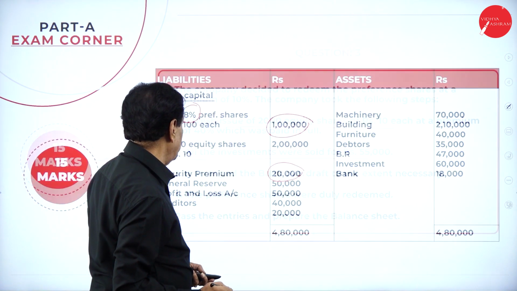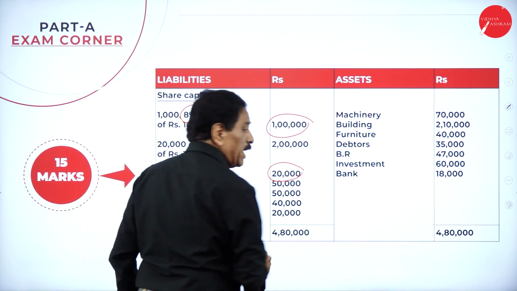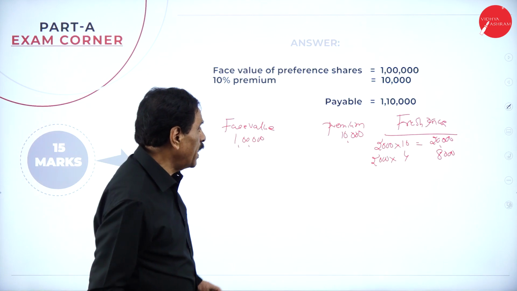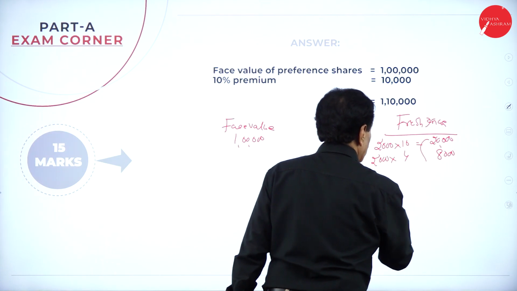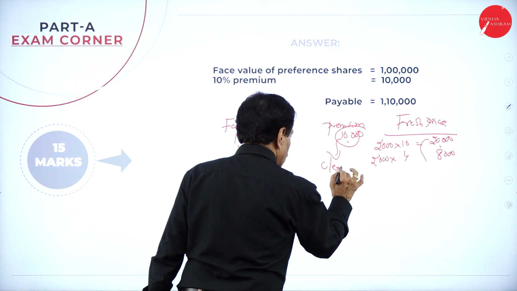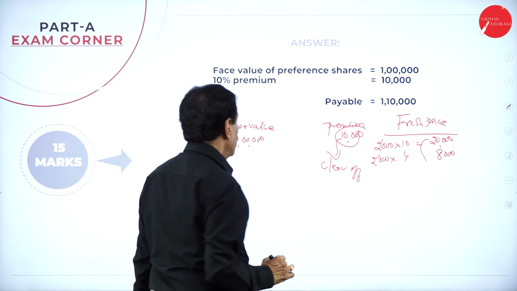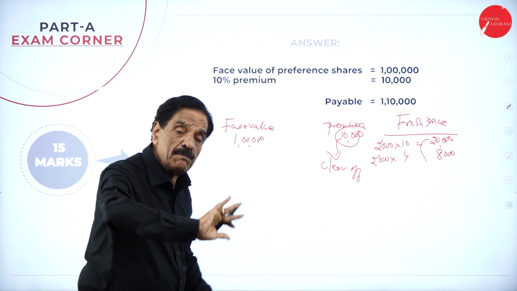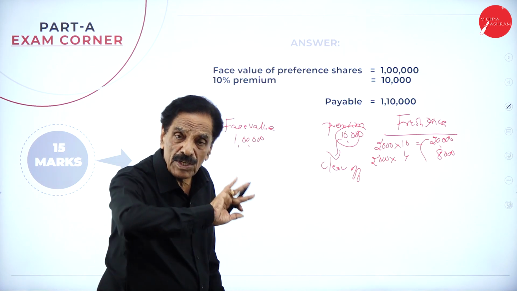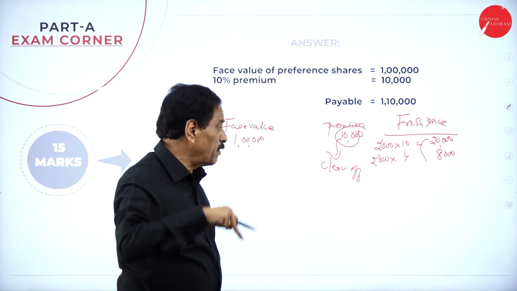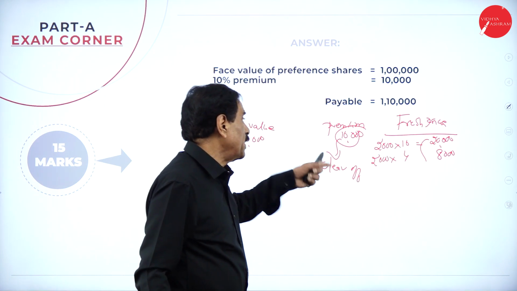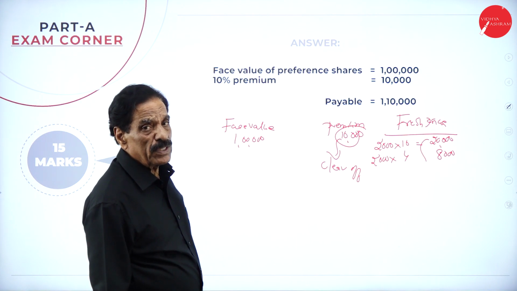Now in the balance sheet, your securities premium already exists. How much is there? 20,000. Out of the 20,000, we can clear off this 10,000. So the premium payable, 10,000, has been cleared off with the existing premium. Further premium is also there. So 20 plus 8, 28. If the 10,000 is gone, still we have got 18,000 in the balance sheet.